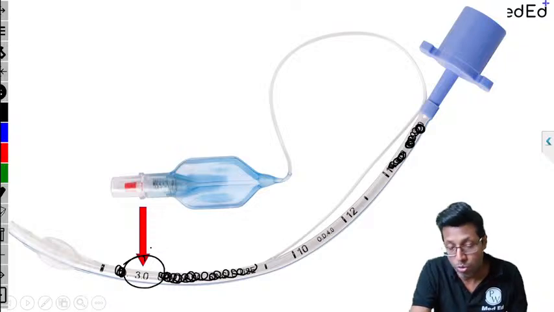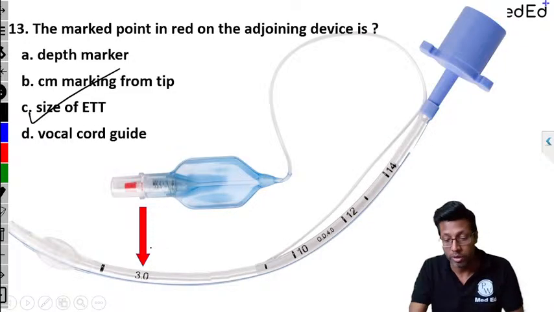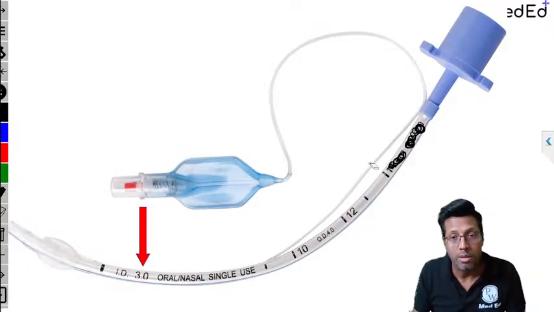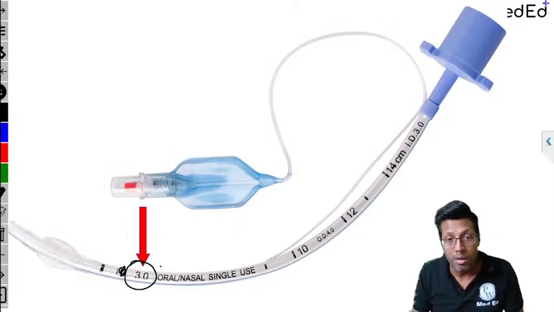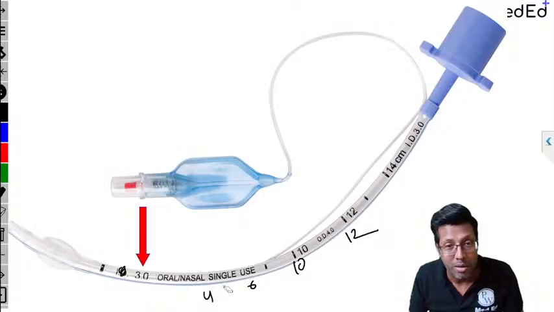But that is what you're supposed to know, guys, because when they ask you about other devices, you're supposed to know this. So you saw the difference between them. If I had given you this image, you know the answer. So what does this indicate? Depth marker. If this shows 10 and this shows 12, you thought this is 6, this is 4, this is 2, and this is 3, something like that. That is why it is the depth marker.